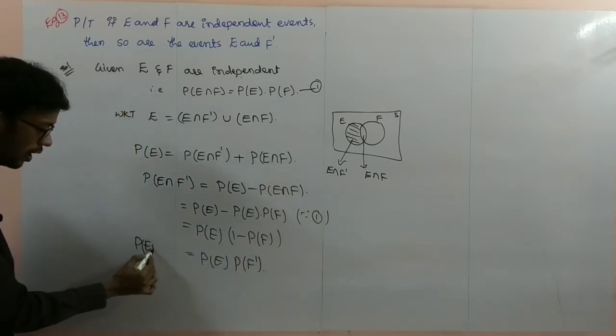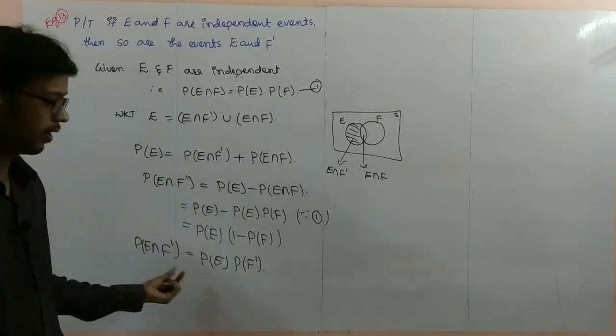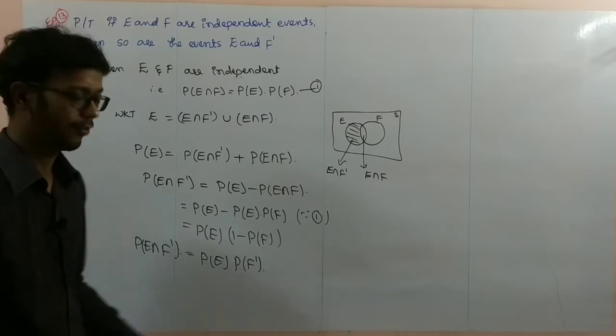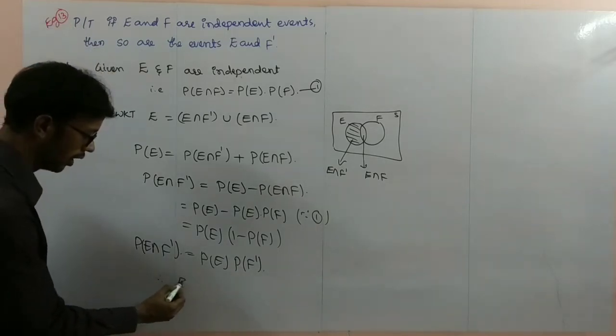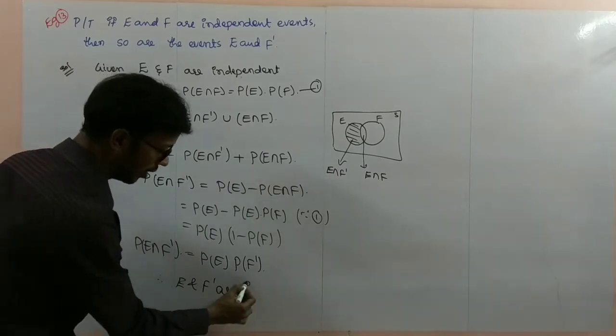Probability of E intersection F complement is equal to probability of E into probability of F complement. Therefore, E and F complement are independent.